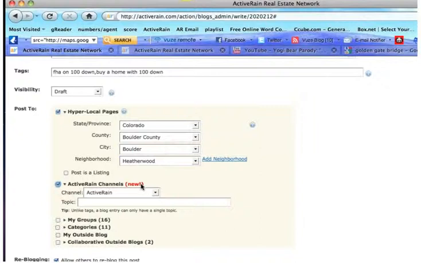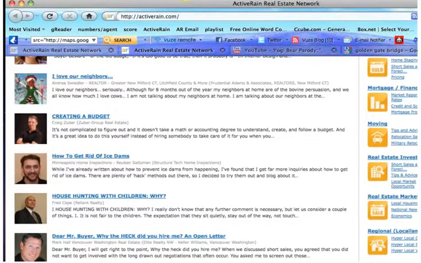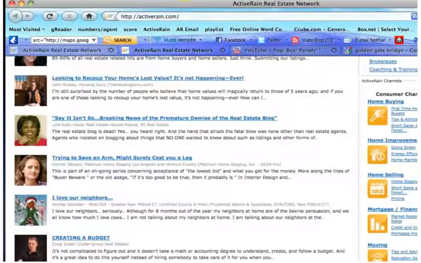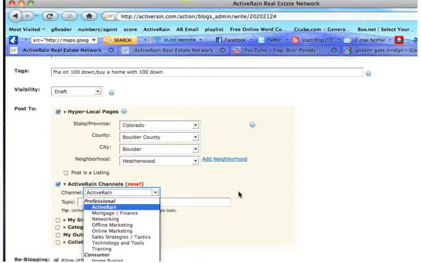Active Rain channels. You only get to post to one channel at a time. The channels are right here on the front page of Active Rain, represented by these gold and blue boxes. So blue are professional channels. Orange or gold are consumer channels. So if this was a real post meant for consumers, I'd probably choose the consumer channel about home buying, right? Because we're giving tips on how to buy homes with little to no money down. Or I might choose the mortgage finance channel, right?